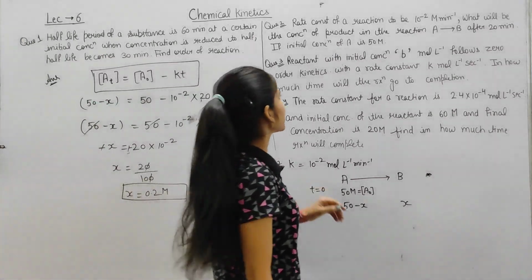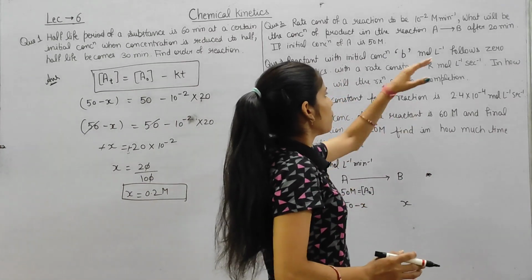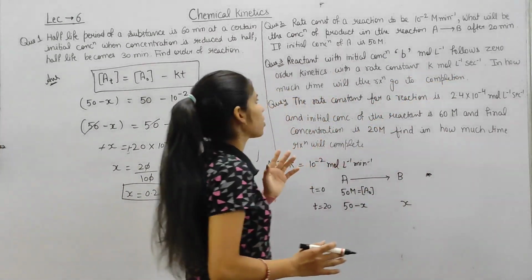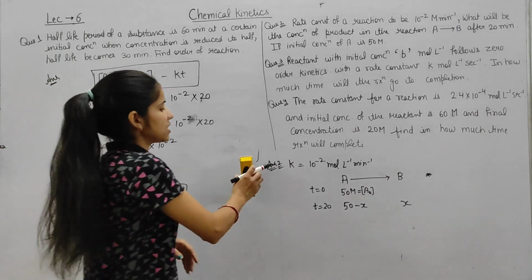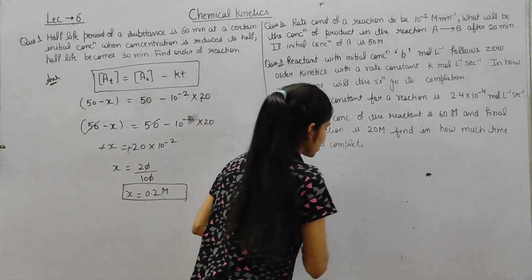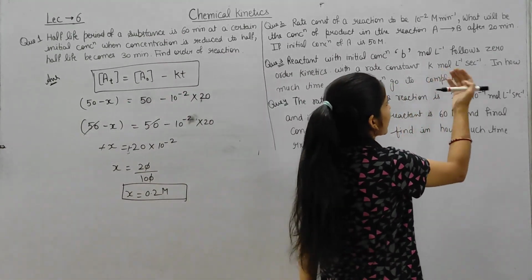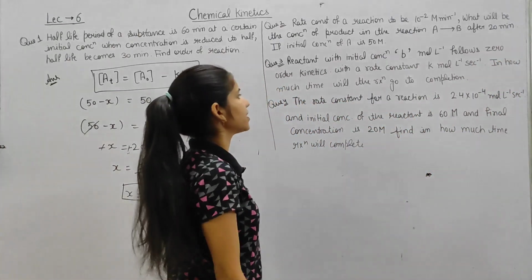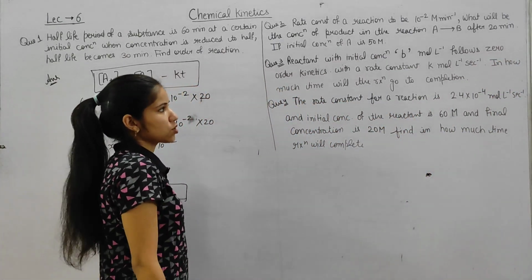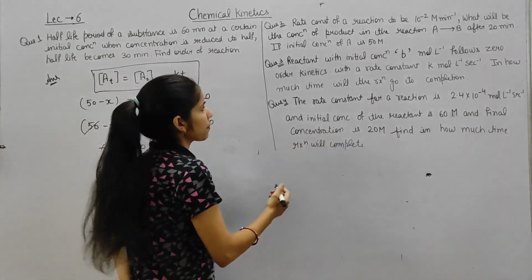Now the next question is, a reactant with initial concentration B mole per liter follows zero order kinetics. In the question it is given that this follows a zero order reaction, and the rate constant is K mole per liter per second. In how much time will the reaction go to completion? So हमको यहाँ पे रिएक्शन कितने टाइम में कंप्लीट हो जाएगी वो वैल्यू हमको यहाँ पे बतानी है.